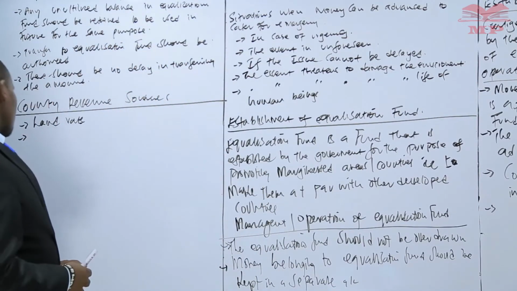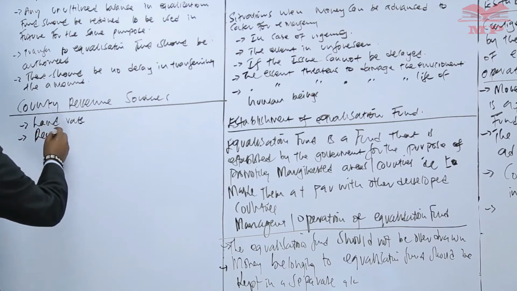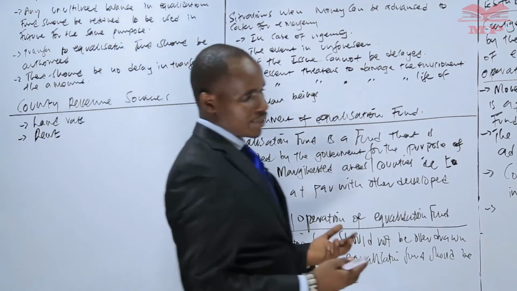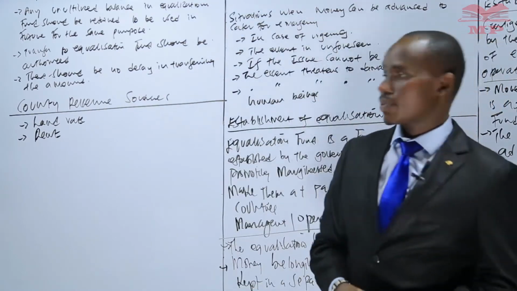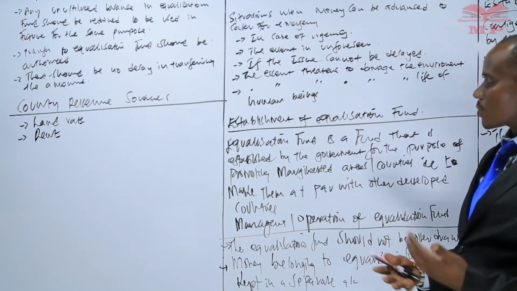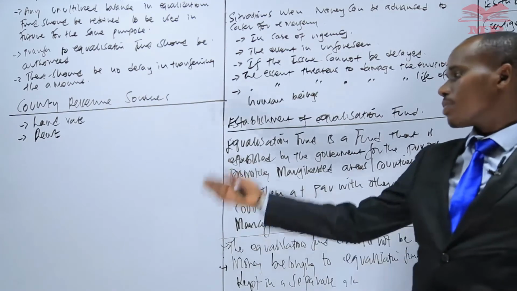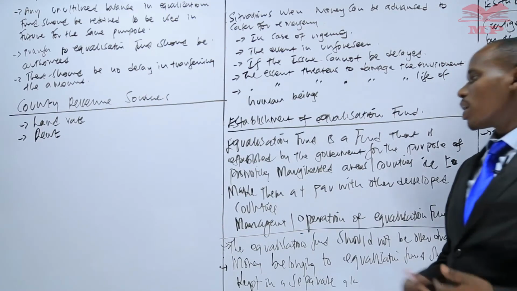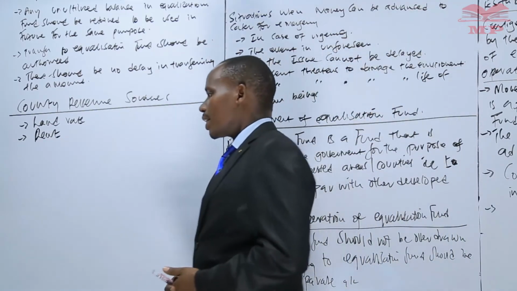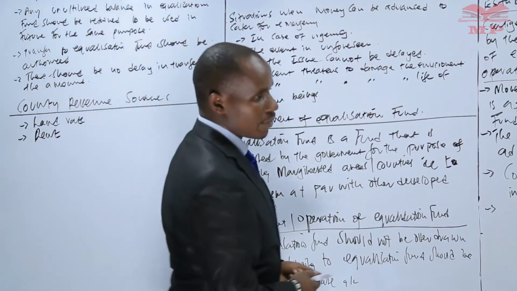Then we also have another source of revenue, which is rent. The county governments also collect revenues in terms of rent. For instance, in markets where they have constructed stalls, they collect rent from those people who are doing business in those houses or stalls, and that also acts as a source of revenue to our government.